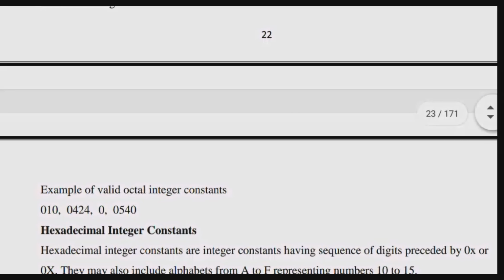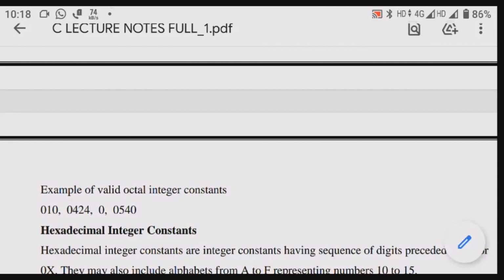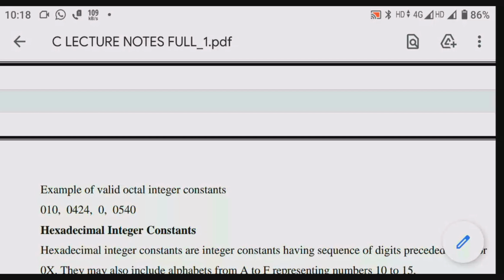In the example, in all the cases, does it start with 0 or not? Yes. These are all decimal-looking numbers, but they start with 0. So when it starts with 0, we call that an octal integer.